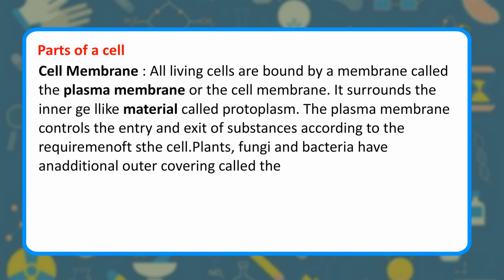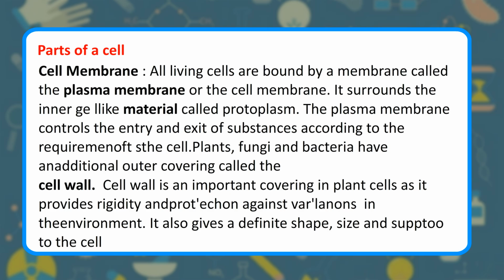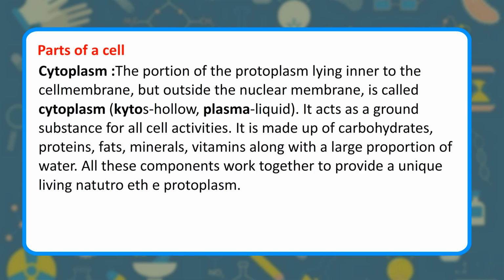Cell membrane. All living cells are bound by a membrane called the plasma membrane or the cell membrane. It surrounds the inner gel-like material called protoplasm. The plasma membrane controls the entry and exit of substances according to the requirements of the cell. Plants, fungi and bacteria have an additional outer covering called the cell wall. Cell wall is an important covering in plant cells as it provides rigidity and protection against variations in the environment. It also gives a definite shape, size and support to the cell. Cytoplasm: the portion of the protoplasm lying inner to the cell membrane.